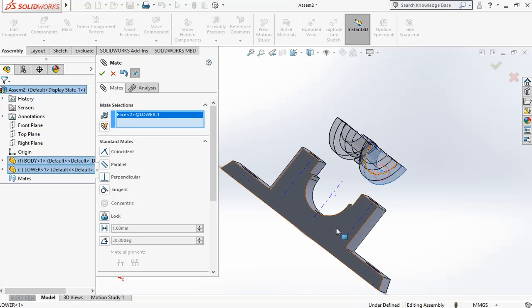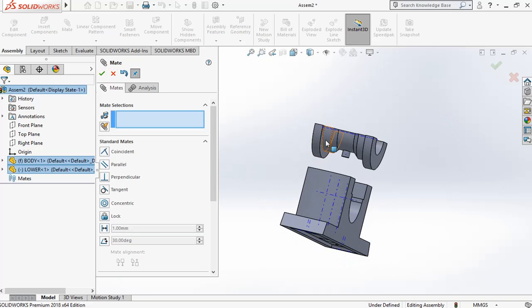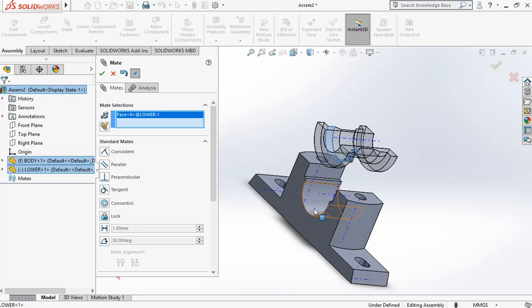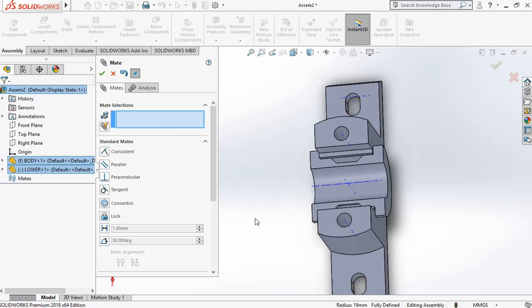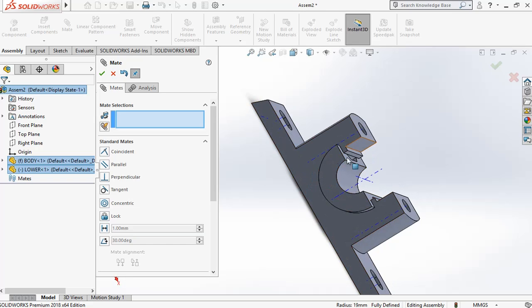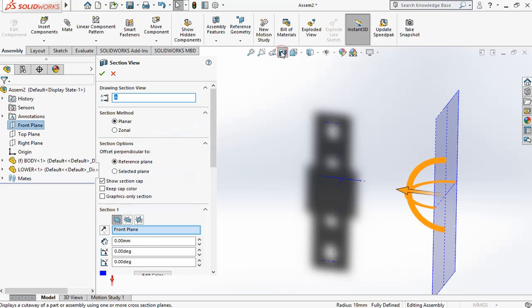Now this surface is parallel to the surface, and this surface is coinciding with the surface. That is done. Okay, easy. We can check whether it is assembled correctly or not.